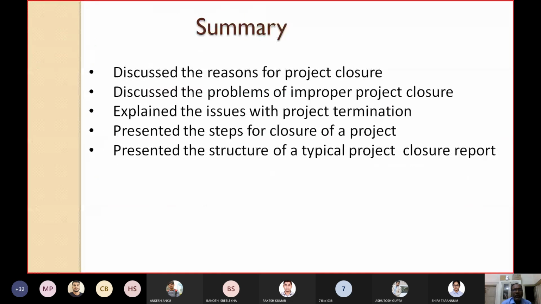So let's see the summary. Today we have discussed the reasons for project closure. We have discussed the problems of improper project closure: if a project is closed in an improper manner, what problems the project manager or the organization will face. We have explained the various issues associated with project termination. We have presented the different steps for closure of a project. We have also presented the structure of a typical project closure report.